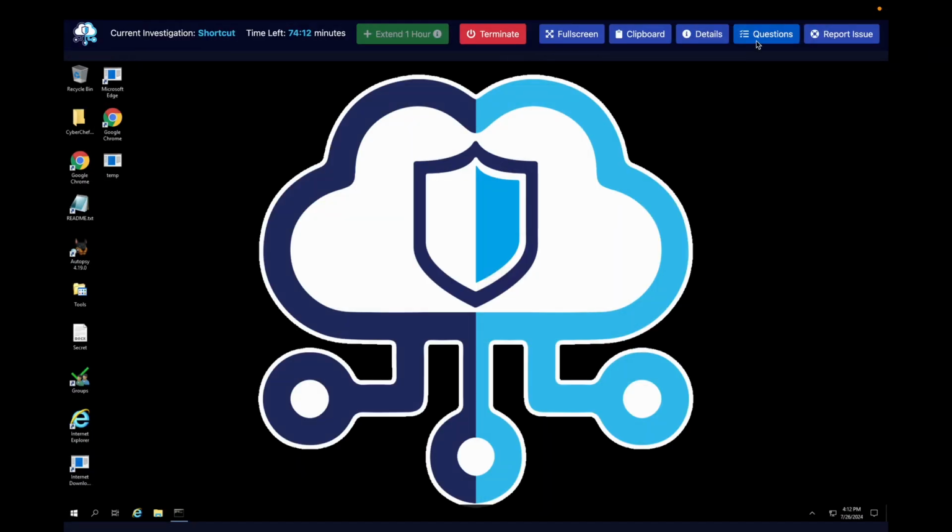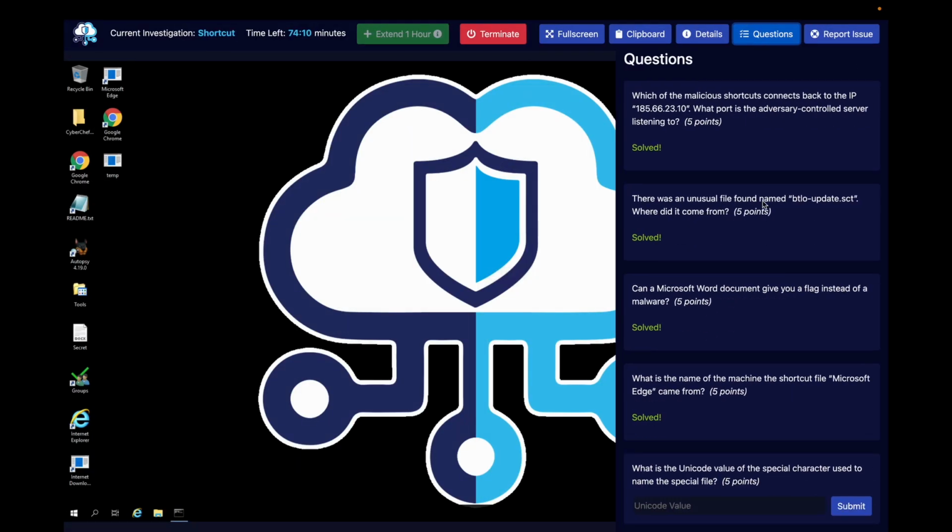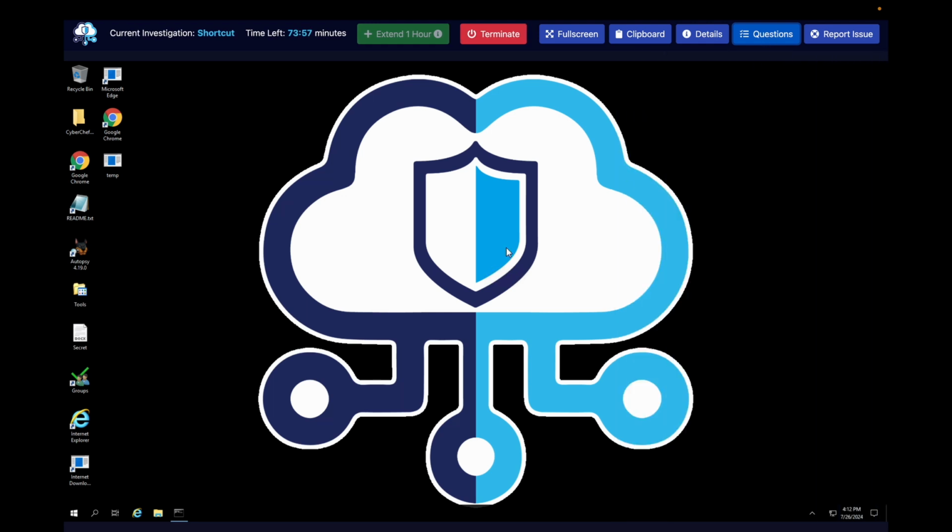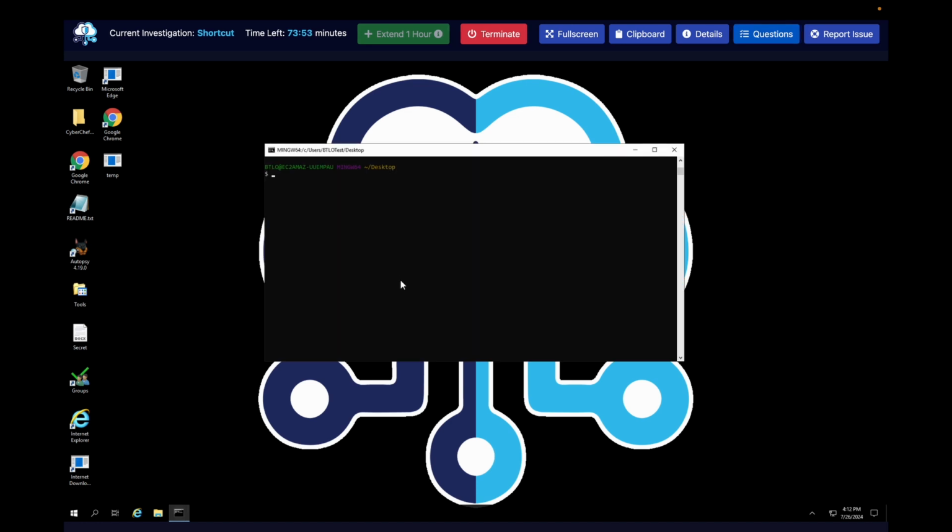All right, and the final question. Question 5, what is the Unicode value of the special character used to name the special file? Is there a special file on here? I don't, oh, you know what to do? Again, guys, take the bash course. Let me guess. Let me do an ls. I think this is the command.